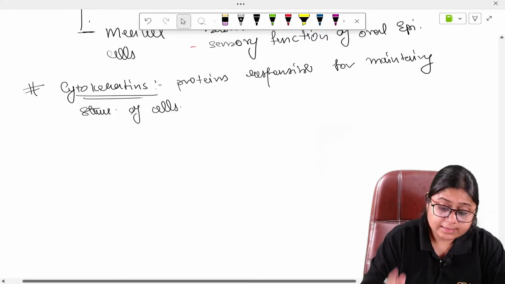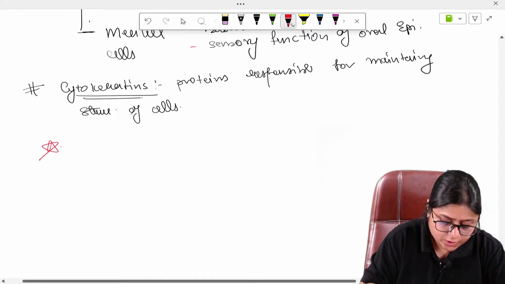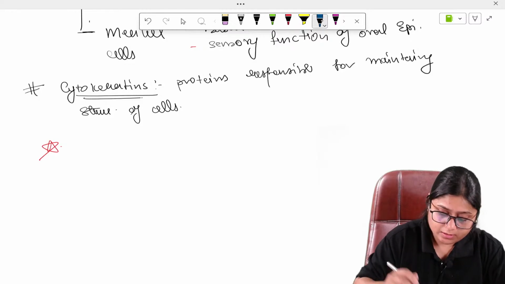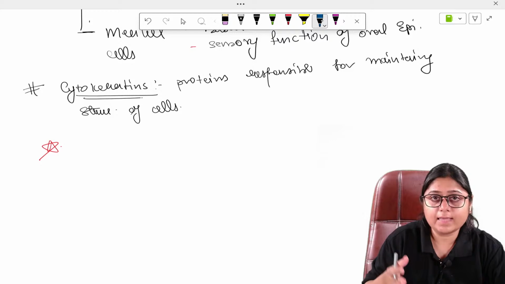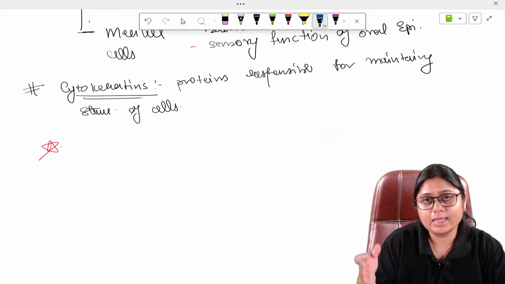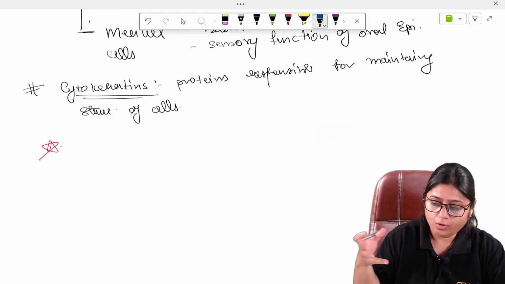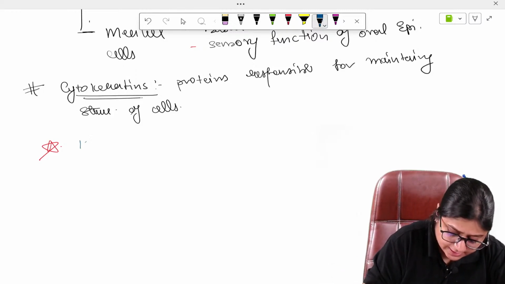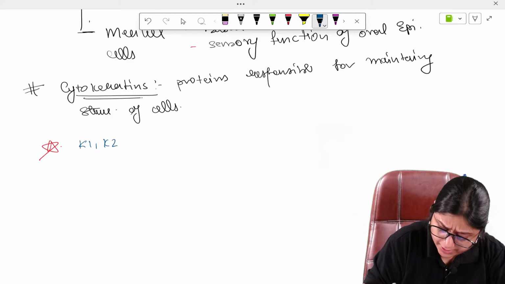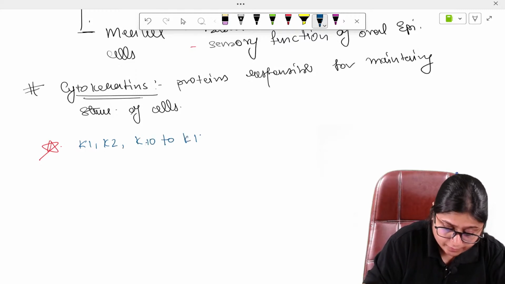Okay, guys, listen to this. It is very important for MCQs because it is asked. These cytokeratins are divided based upon their molecular weight, from highest to the lowest. So there are cytokeratins K1, K2, K10 to K12.